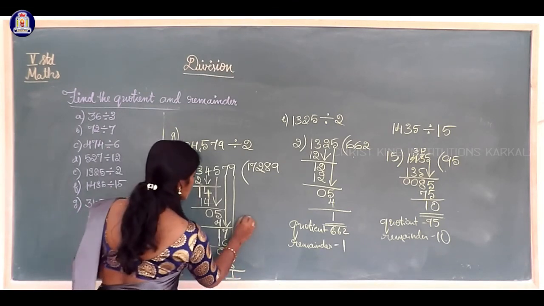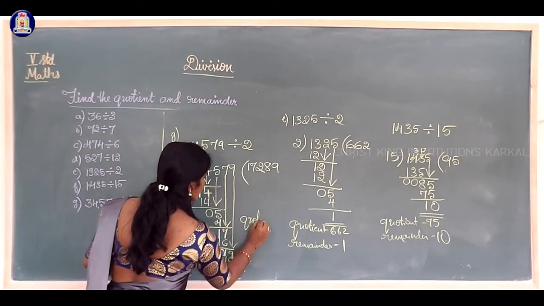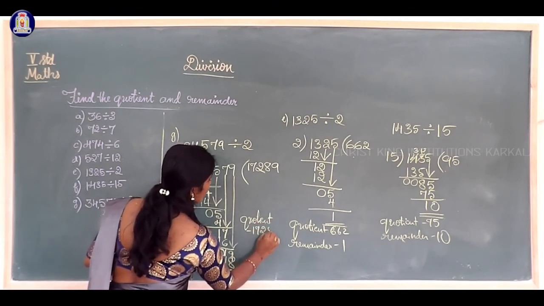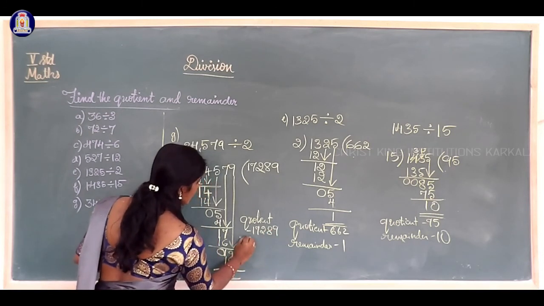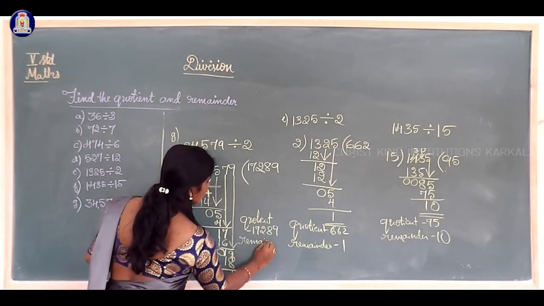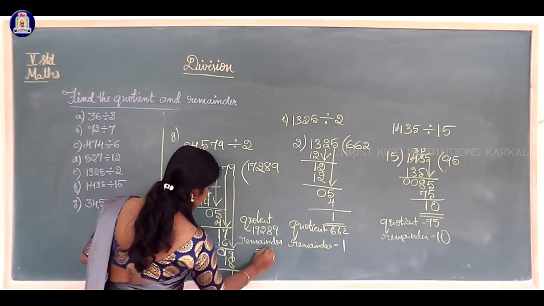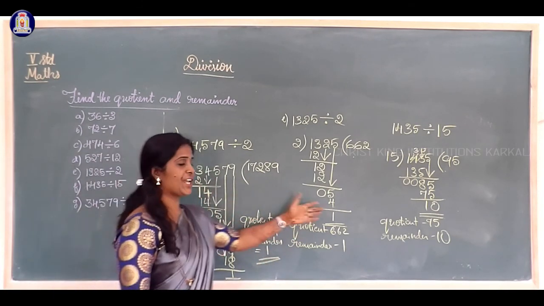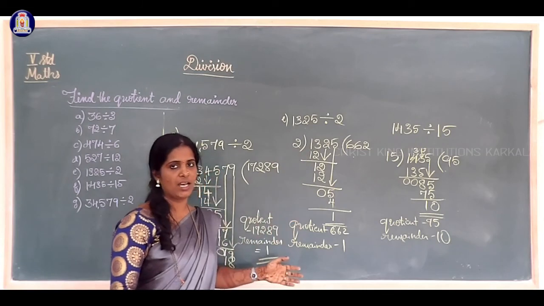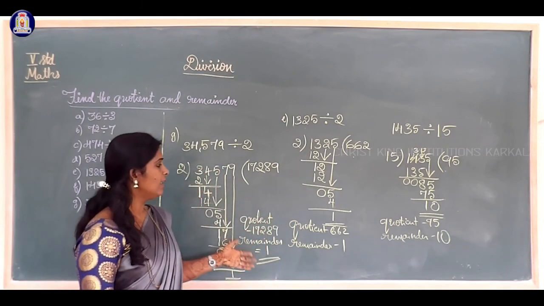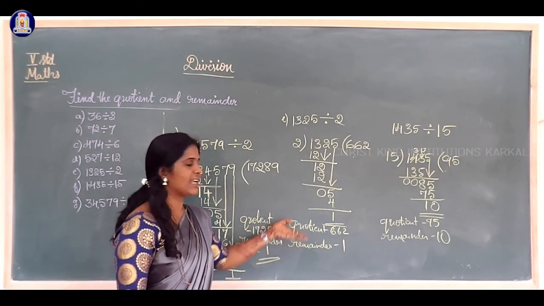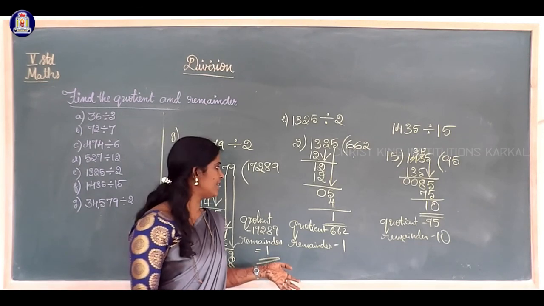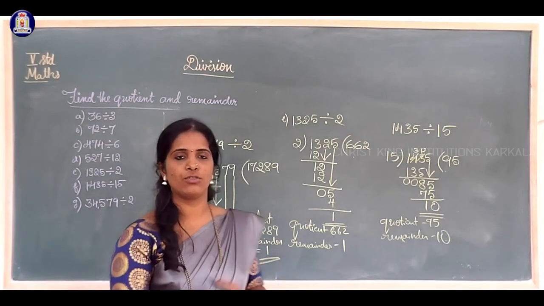So which is the quotient here? Here the quotient is 17,289. The remainder is 1. After this division you can check using the verification formula. You know how to do that, and you will get the same answer. Okay, is it clear? Like this we have to divide.